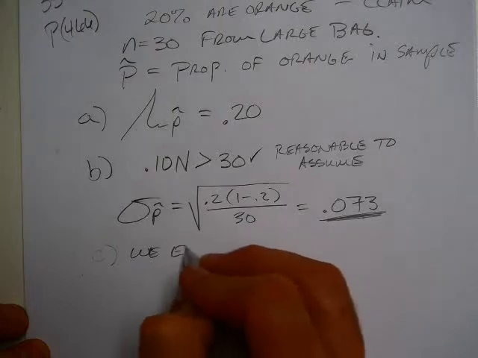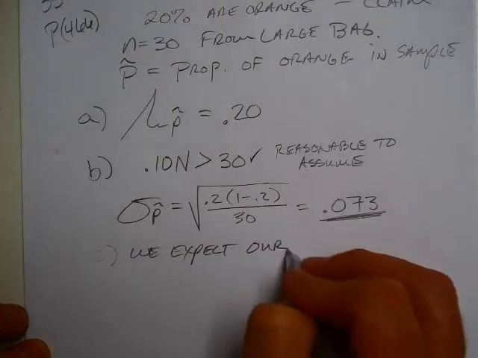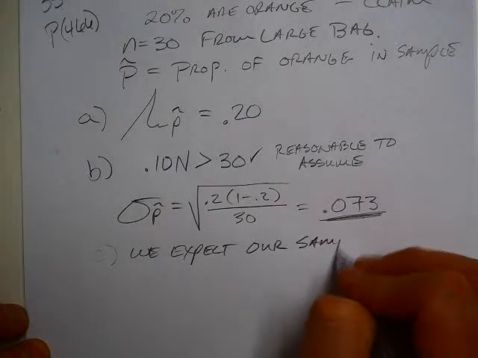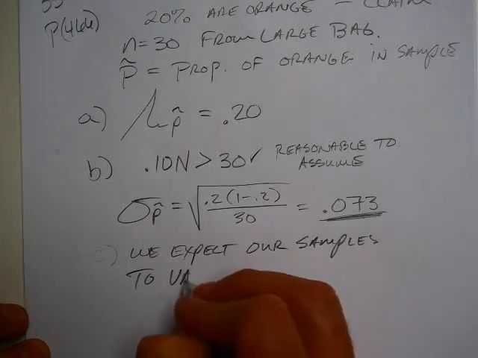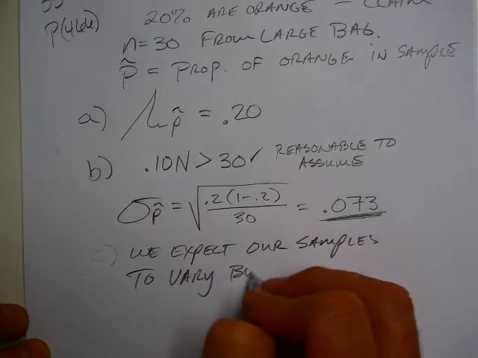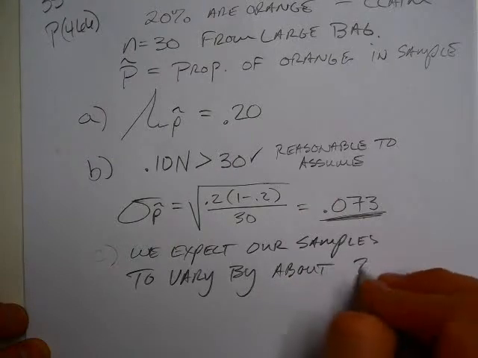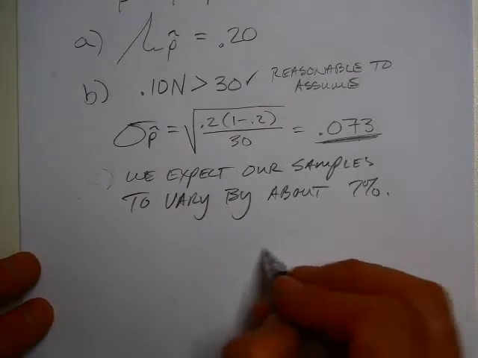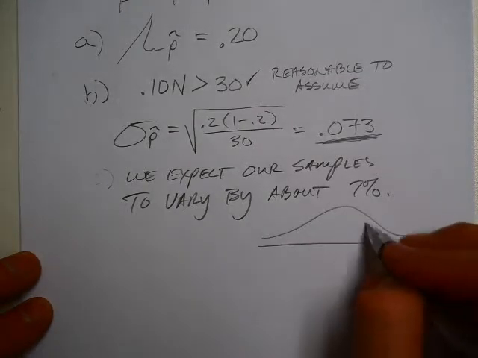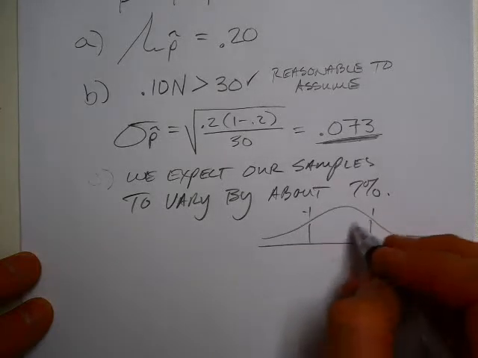So what that means is between our 1 standard deviation and our -1, we've got 68% of the data.